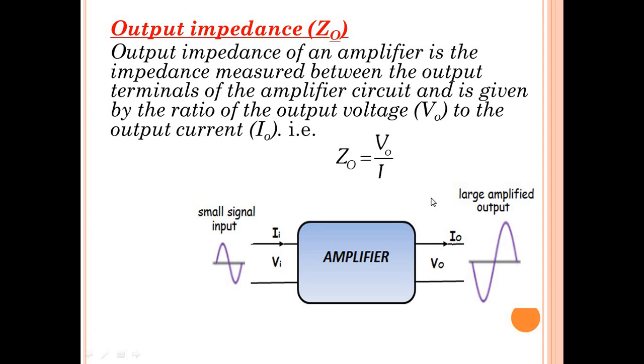As we learned in the last slide, it is the ratio of output voltage to the output current. And for a good amplifier, output impedance should be low. Why the input impedance of an amplifier should be high and why the output impedance should be low, you will learn in detail in your amplifier chapter.